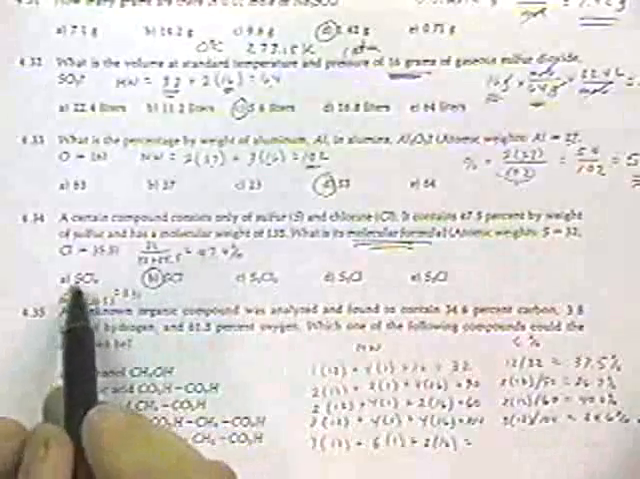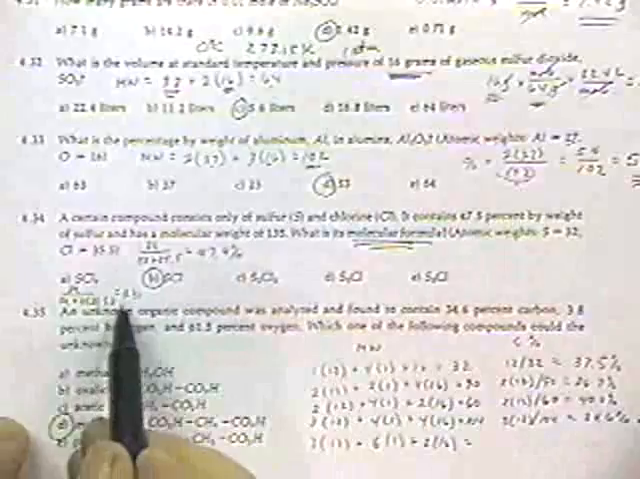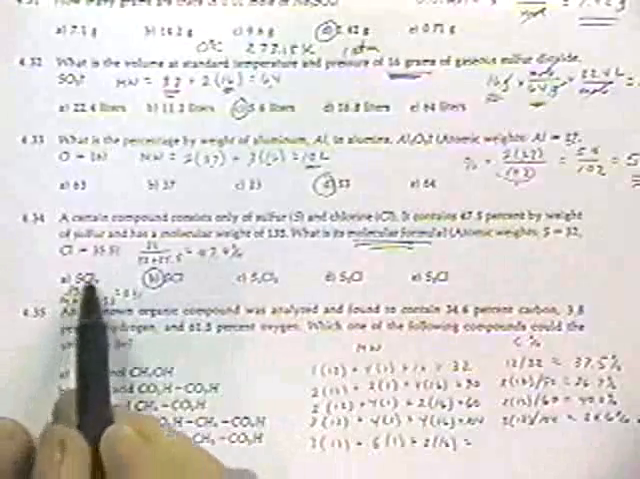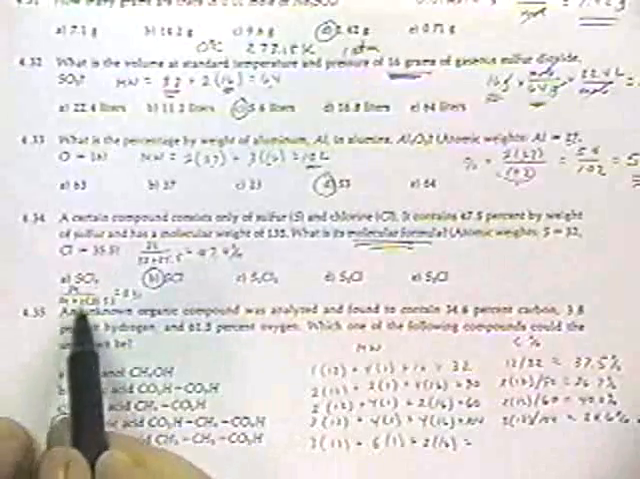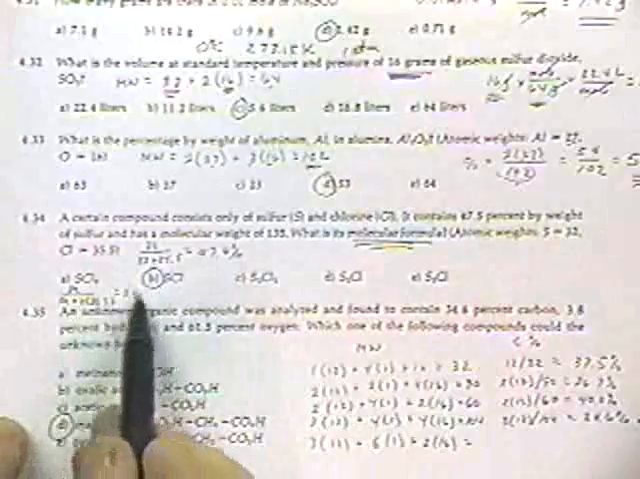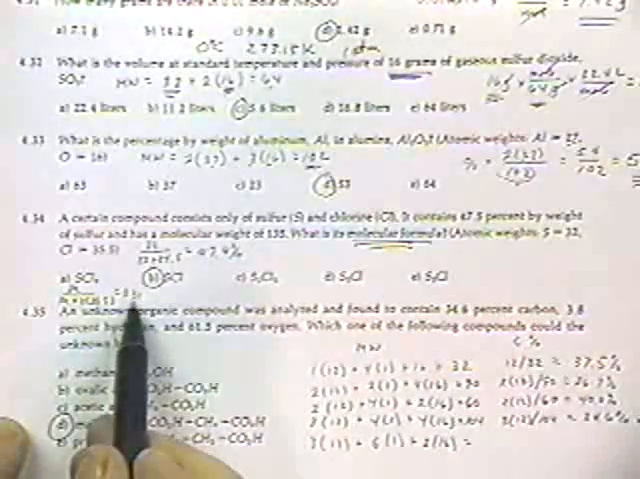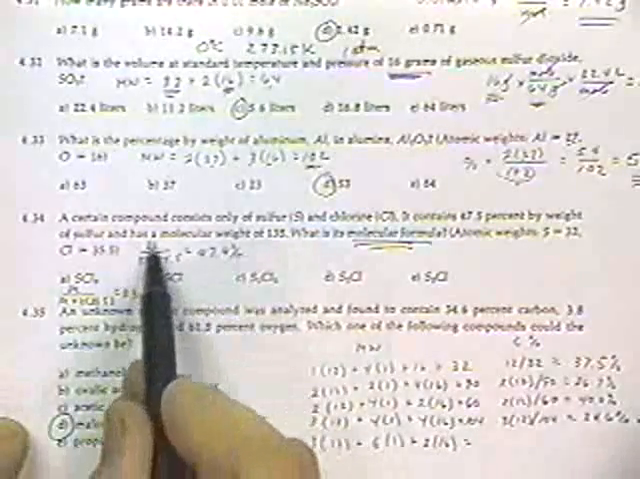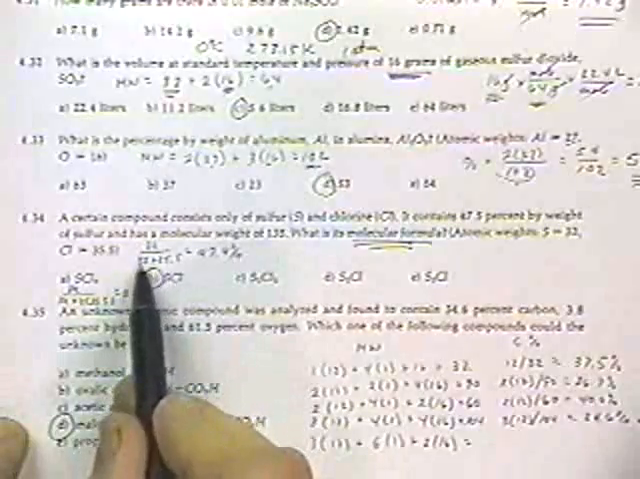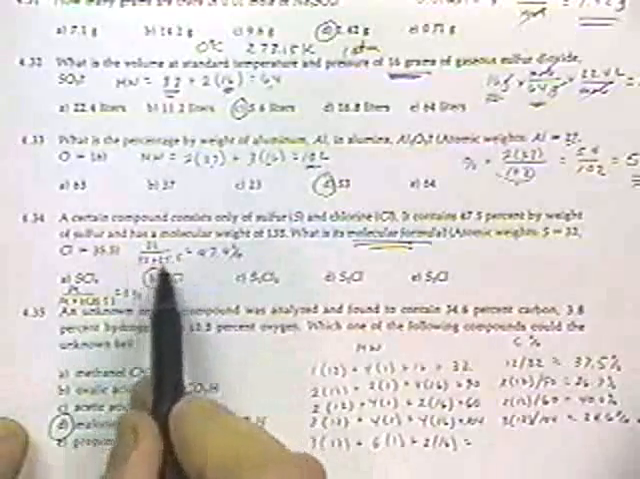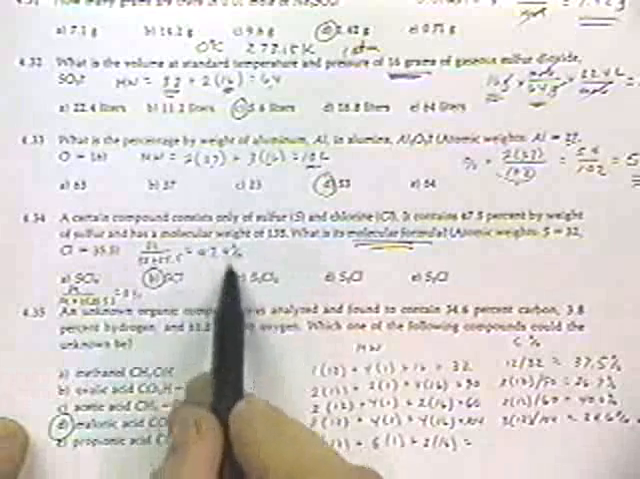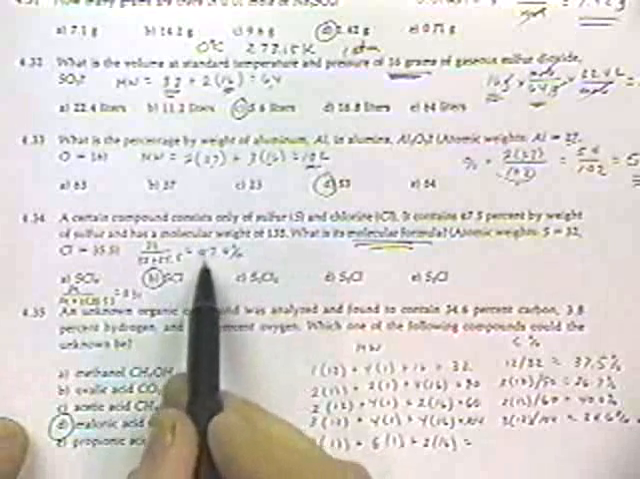When I looked at sulfur dichloride, there's 1 sulfur, and the total weight is the sulfur with 32 and the 2 chlorines. It was only 31% sulfur. When I went to the next one, there's the sulfur in the numerator, and then there's the sulfur plus the chlorine in the denominator, which would be the total weight. It's 47% sulfur, and that answers the question, so why waste the time looking at the others?